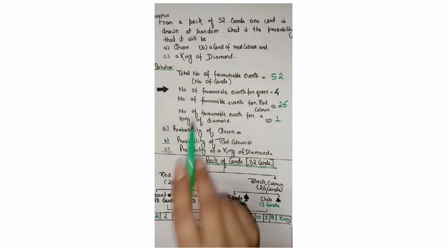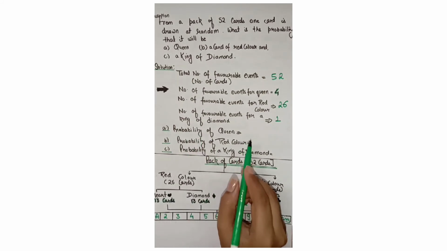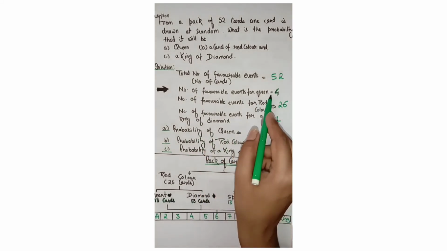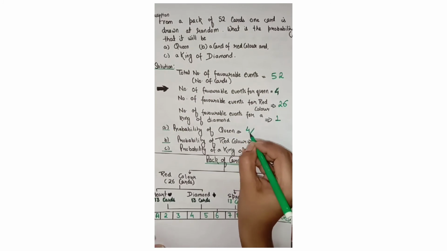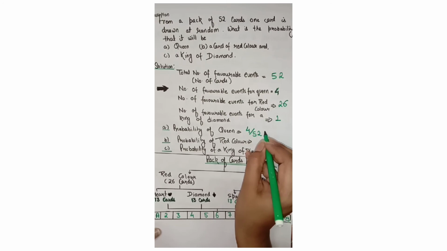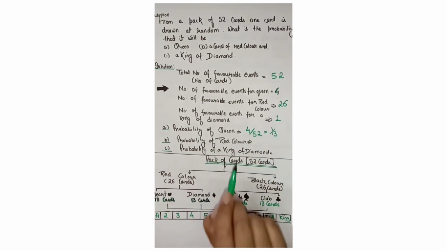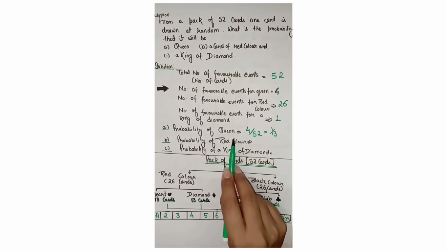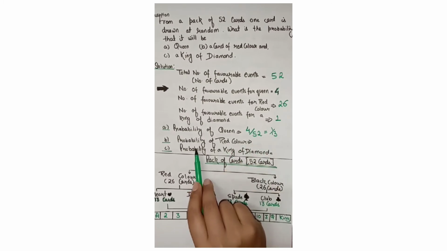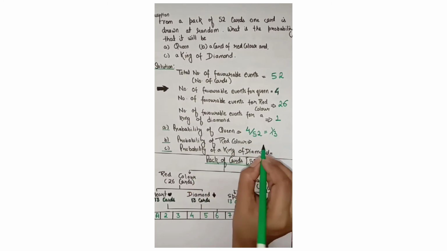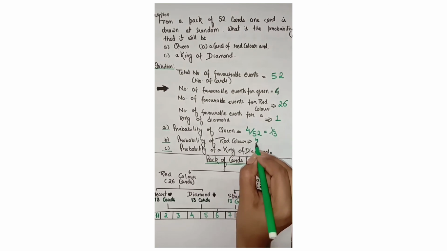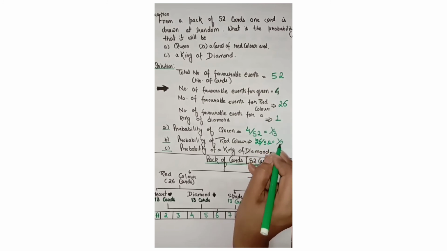Now we can find the probabilities. The number of favorable events is 4, out of the total 52 events, so the probability of getting a queen from the pack of 52 cards will be 1 by 13. Next, the probability of red color is 26 by 52, that means 1 by 2.